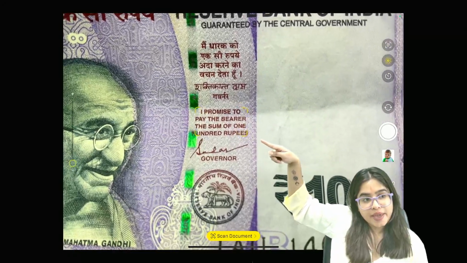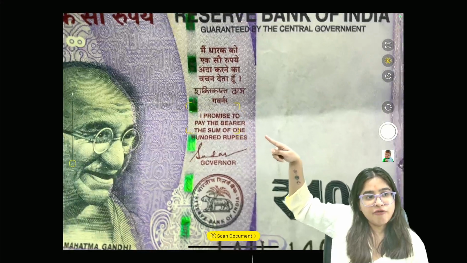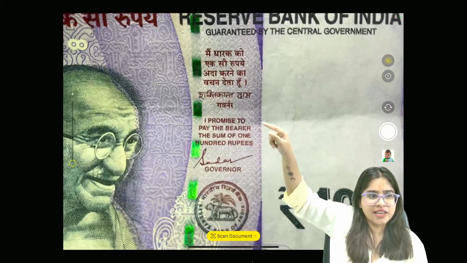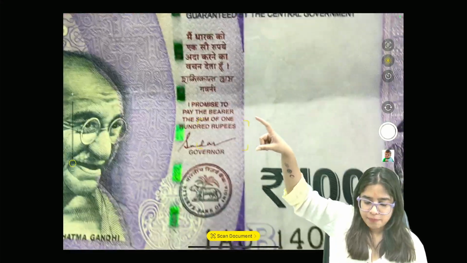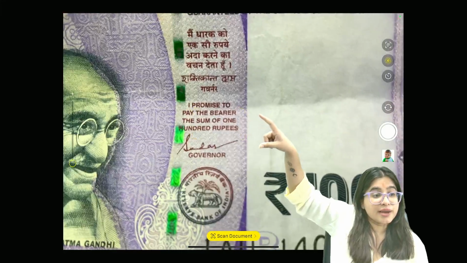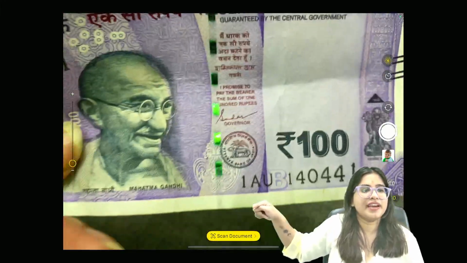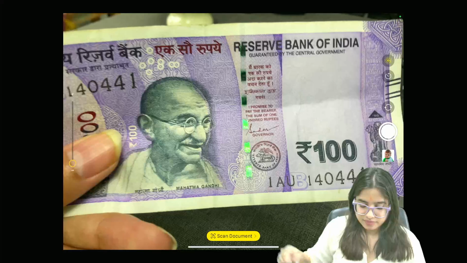I promise to pay the bearer the sum of 100 rupees. The same thing is written in Hindi. Read this part only: I promise to pay the bearer the sum of 100 rupees. Governor ka sign, RBI ka stamp. Guys, what does this mean?